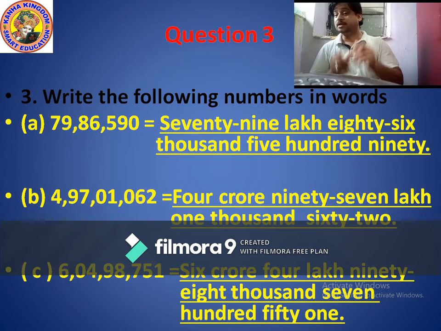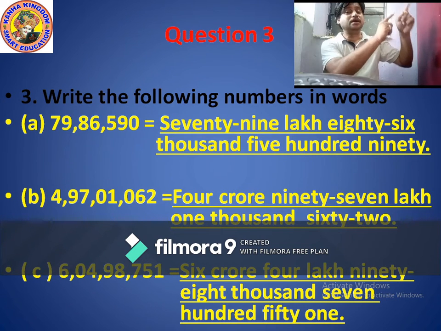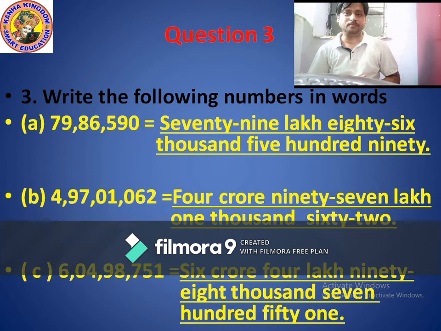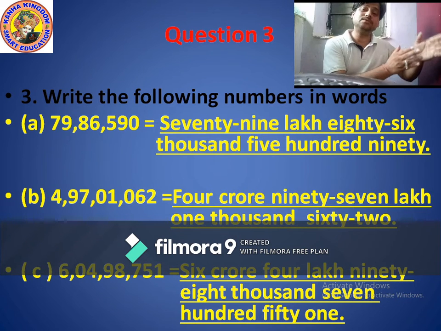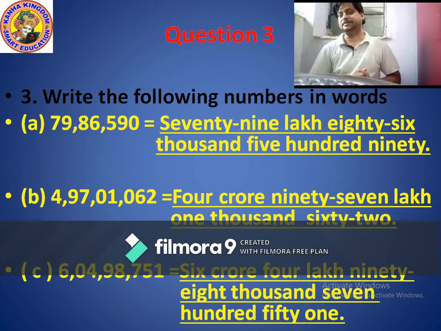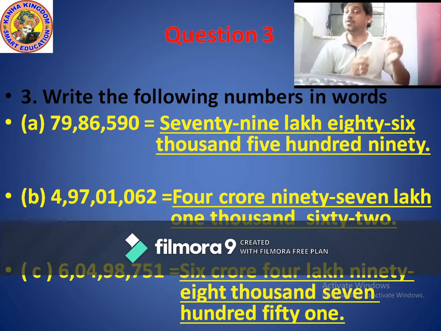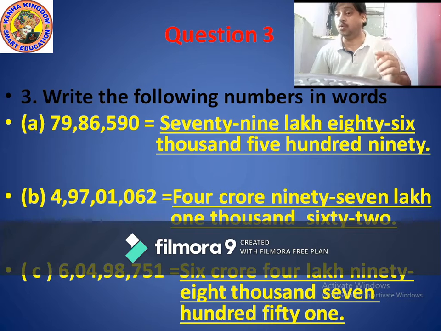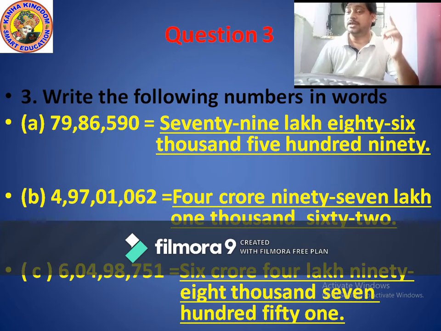Very good. Here we start with the crores period, because crores comes on the left hand side. So which number comes in the crores period? Very good, 4. So is it a single 4 or double 4?